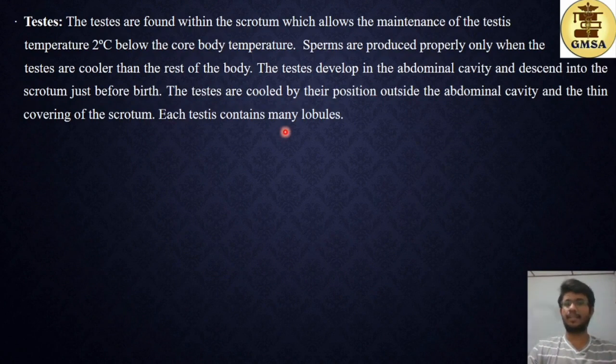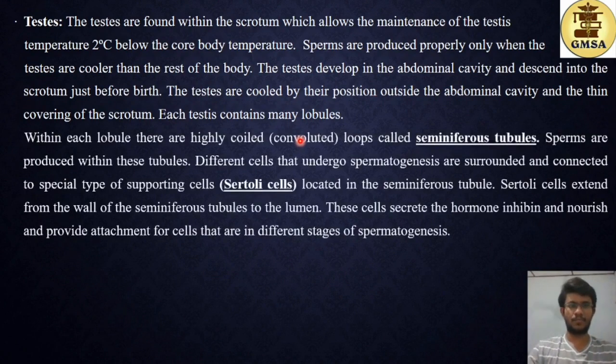Each testis contains many lobules. Within each lobule, there are highly coiled or convoluted loops known as seminiferous tubules. Sperms are produced within these tubules. Different cells that undergo spermatogenesis are surrounded and connected to a special type of supporting cells known as Sertoli cells. These Sertoli cells extend towards the lumen, or the center, of these seminiferous tubules. These provide support and assistance to the developing sperms.